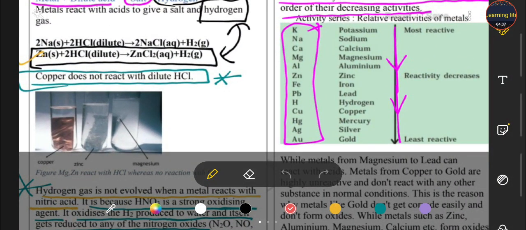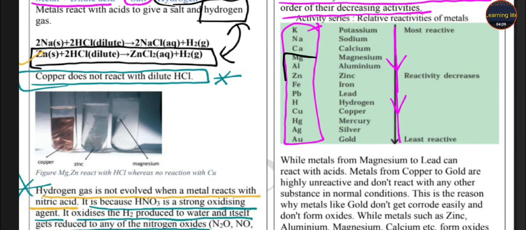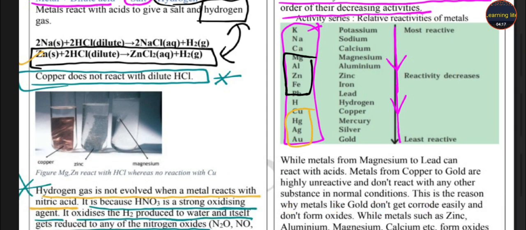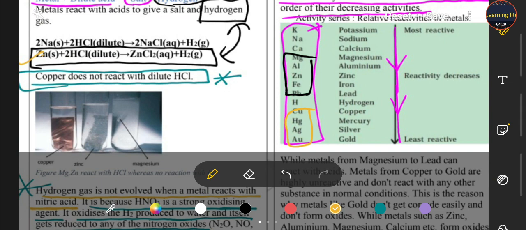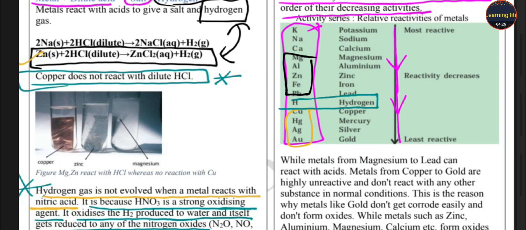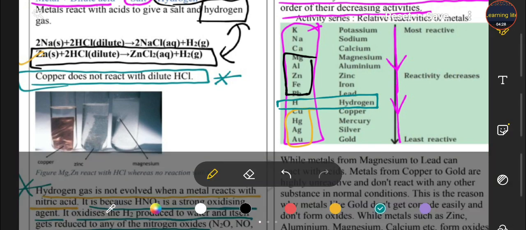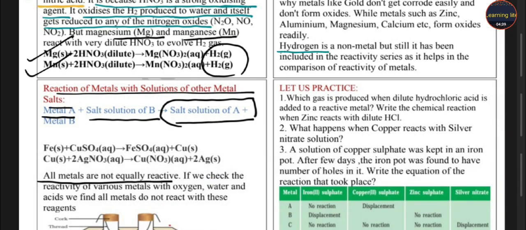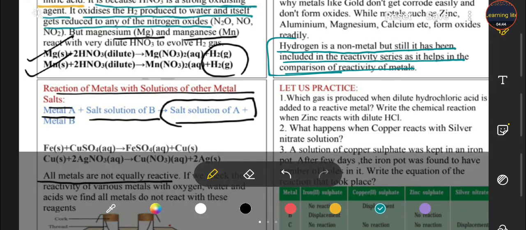So students, metals from magnesium to lead react with the acid. And the metals from copper to gold don't react with the acids because they are very less reactive. And students, focus on that line. There is hydrogen also included in that series. Hydrogen is not a metal, but it helps to compare the properties and differences among the metals. It is very important to know why hydrogen is included in the reactivity series: because it helps in the comparison.